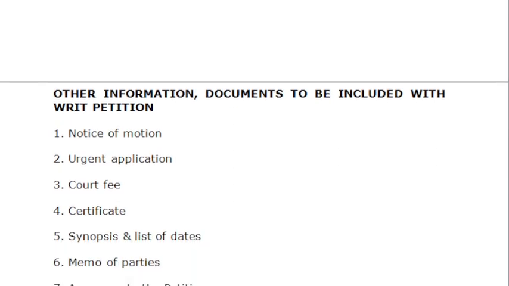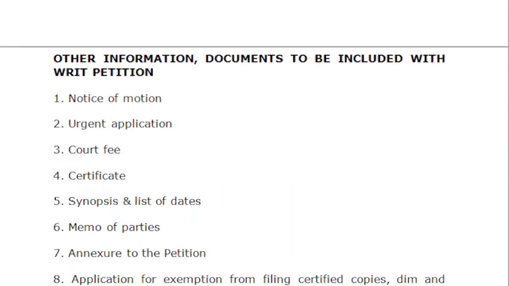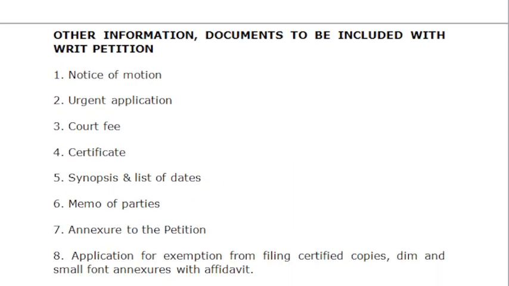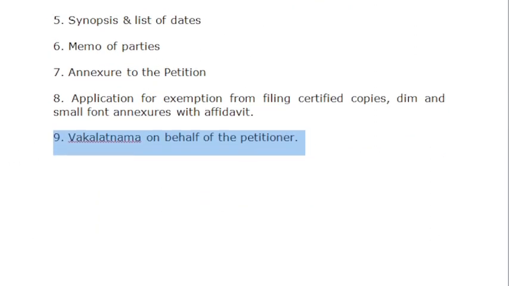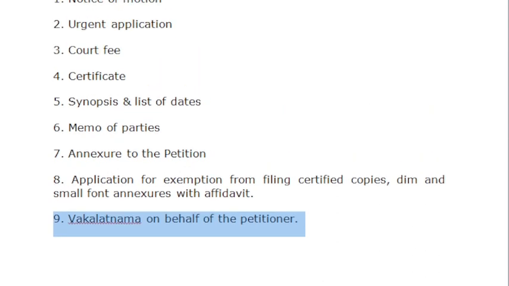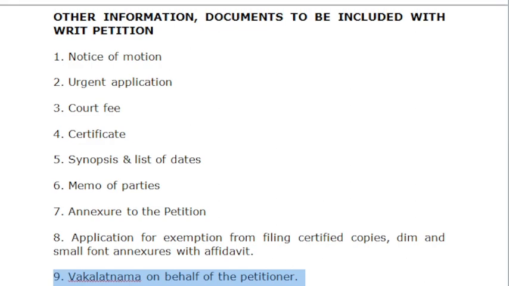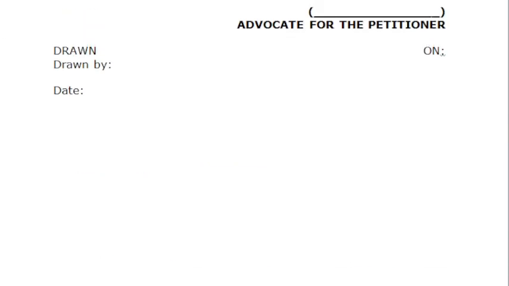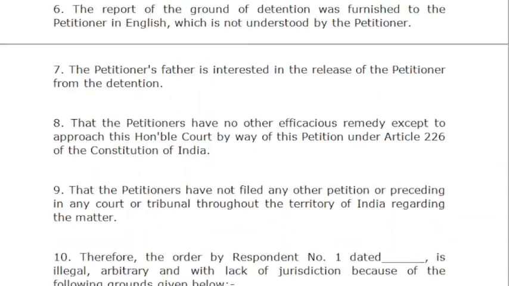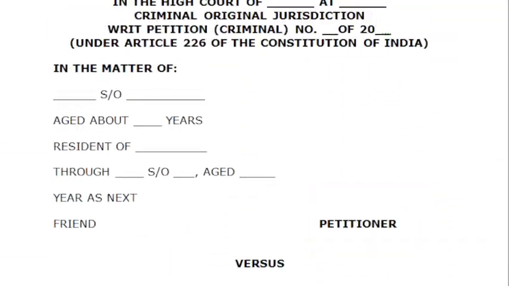After that, these are the documents that you require when you file a writ petition of habeas corpus. These are basically the wakalatnama, copies, certified copies, memo of party, list of dates, and certificates. So these are the basic documents that you attach with this petition.